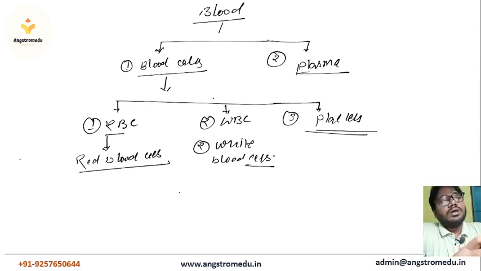Here you will study in detail the RBC, WBC and platelets, their function, size and count, how many are present in adults, in newborns, and in women.